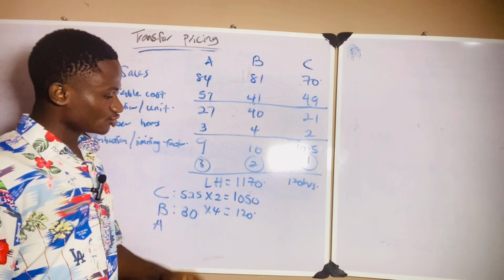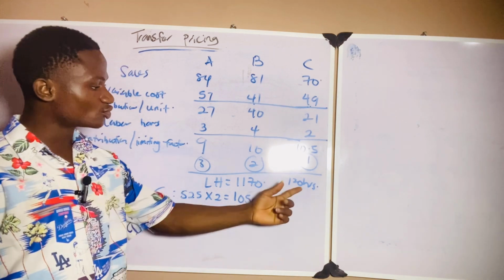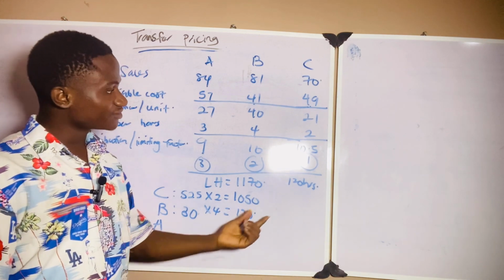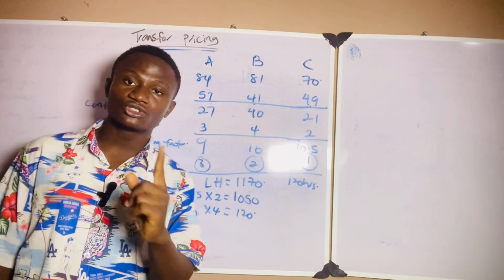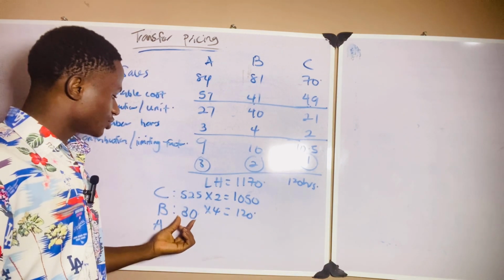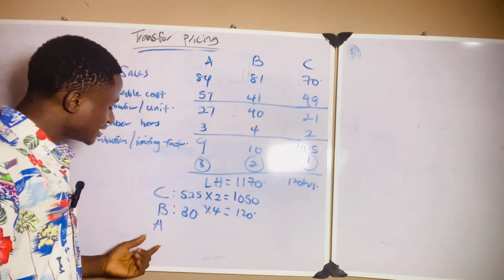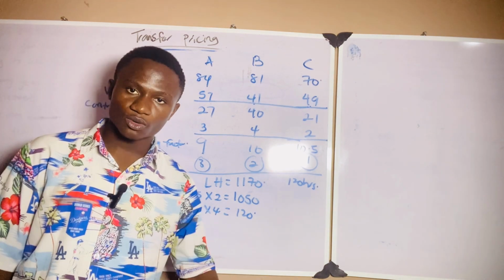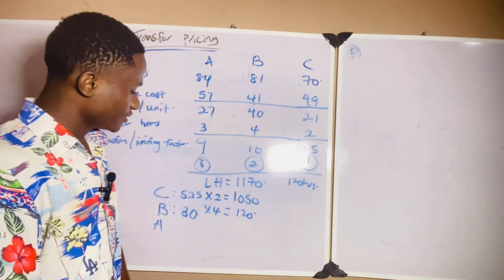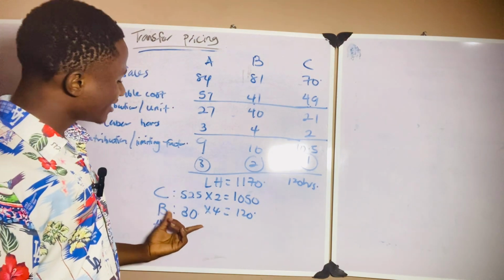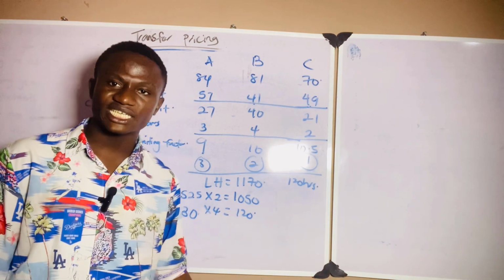So 525 times 2, 1,050 hours. I'm left with 120 hours. So 120 hours divided by the 4 hours required to produce a unit of B, I can only produce 30 units of B. Definitely, I cannot produce A at all. So in this situation, I have 30 units of B to sell.